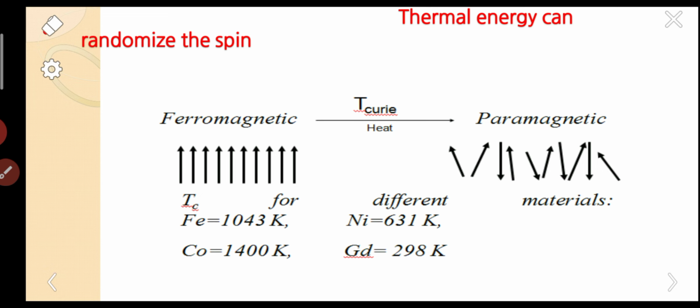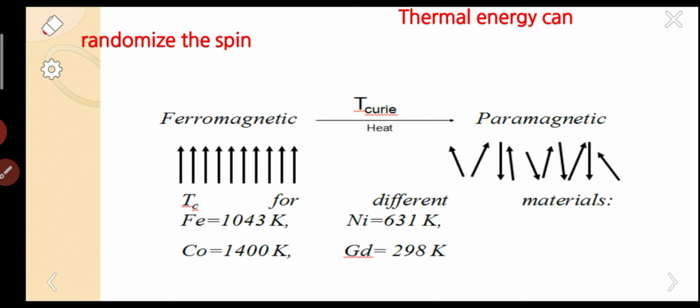Whenever we apply heat, that means thermal energy, and the energy gradually increases until it reaches Curie temperature, the dipoles will align in random directions. The temperature at which a ferromagnetic material becomes a paramagnetic material is called Curie temperature.